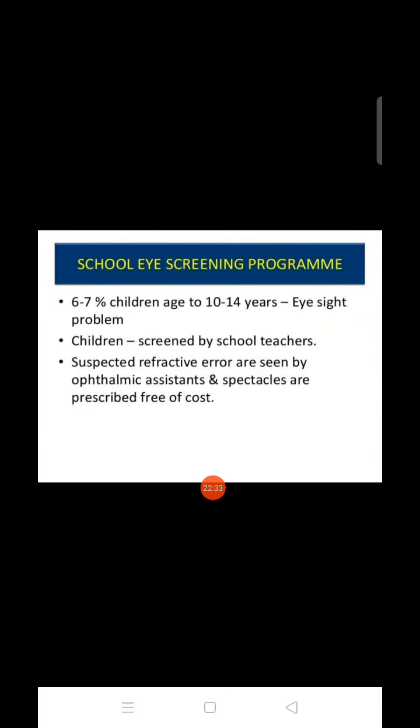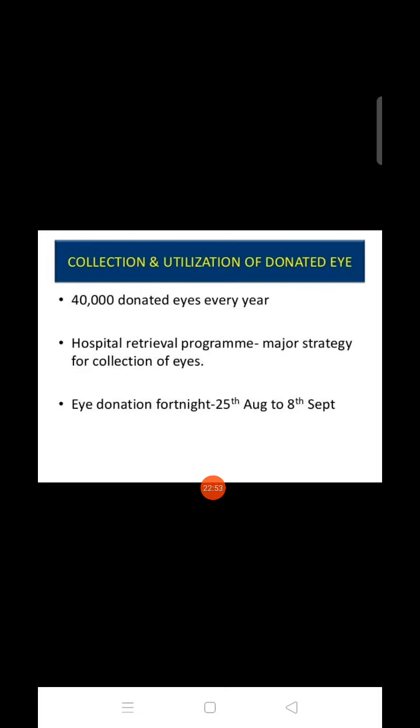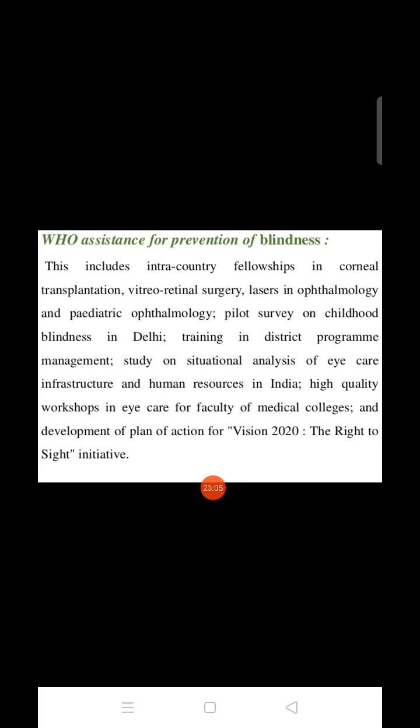Next, they focus on the school eye screening program: 6 to 7 percent of children aged 10 to 14 years have eyesight problems. Children are screened by school teachers. Suspected refractive errors are referred to the ophthalmic assistant, and spectacles are provided free of cost. Then collection and utilization of donated eyes, 40,000 donated eyes per year. The hospital retrieval program is the major strategy for collection of eyes, and eye donation is promoted. WHO will also assist in the prevention of blindness.